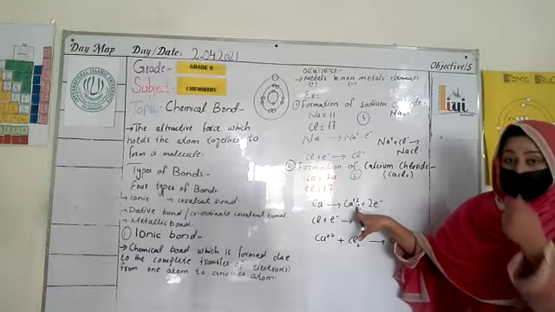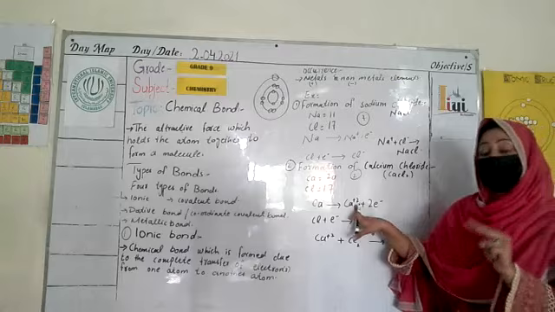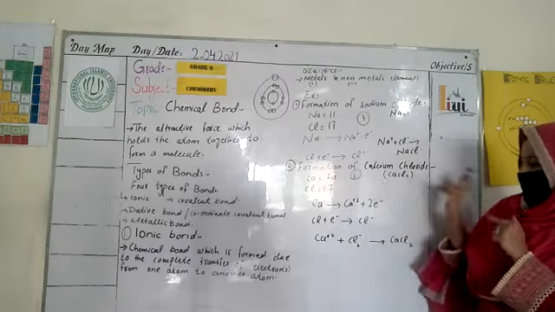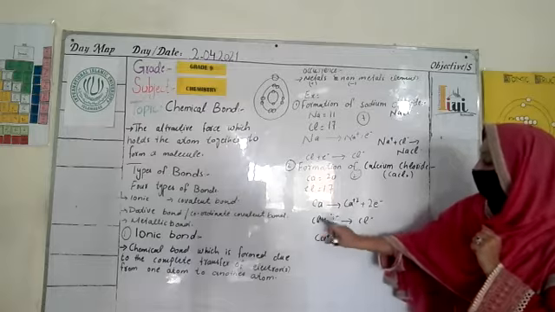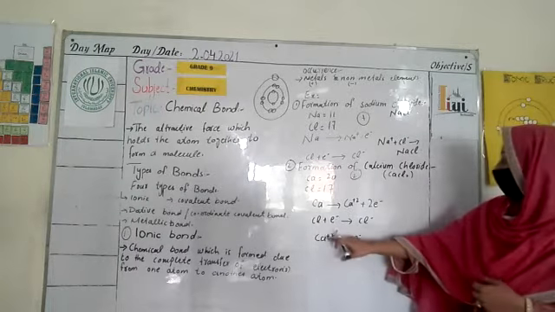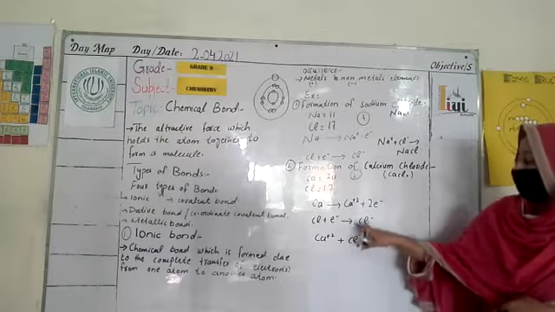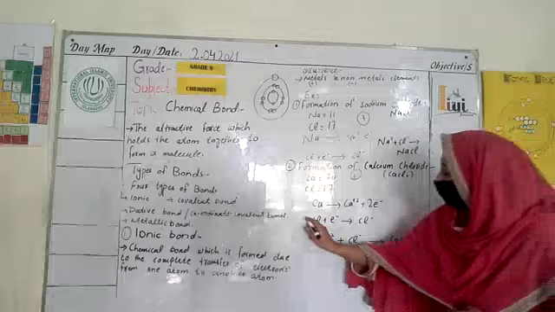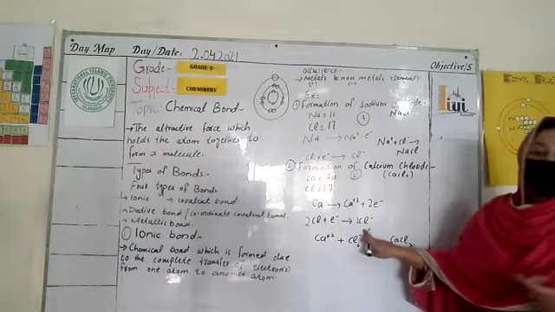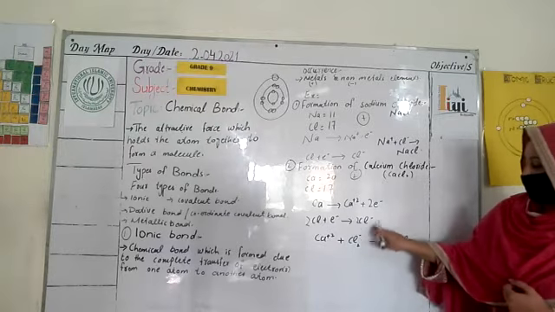Why do we put +2 here? It means that calcium gave 2 electrons, so 2e is the removal of electrons from calcium. And in the case of chlorine, each chlorine needs to gain 1 electron to complete its outermost shell of 8. So here we take 2 chlorine atoms to take these electrons, become electronegative, and get a negative charge.